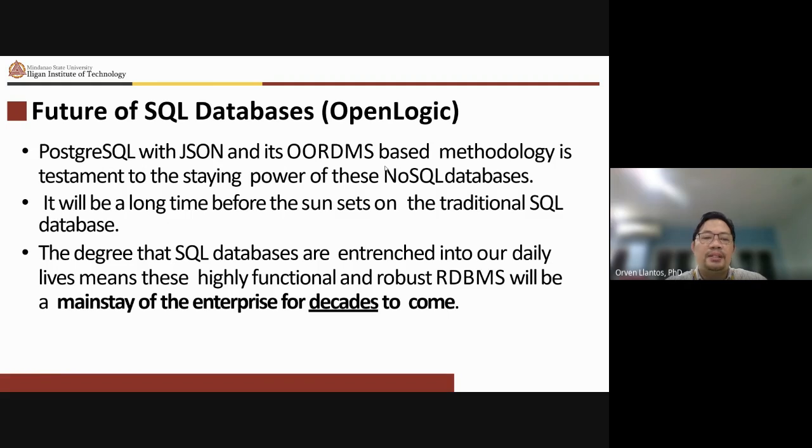So that's what makes PostgreSQL ahead of other databases like MySQL. The degree that SQL databases are entrenched into our daily lives means this highly functional and robust RDBMS will be a mainstay of the enterprise for decades to come. Okay, we cannot really say that NoSQL will always replace MySQL or PostgreSQL.